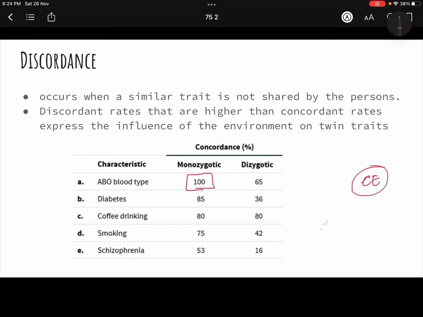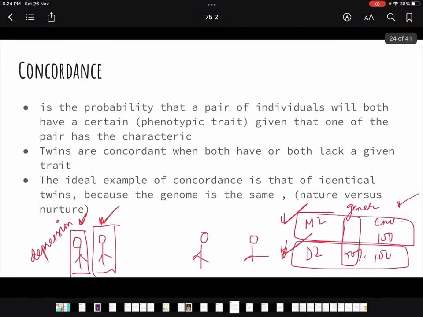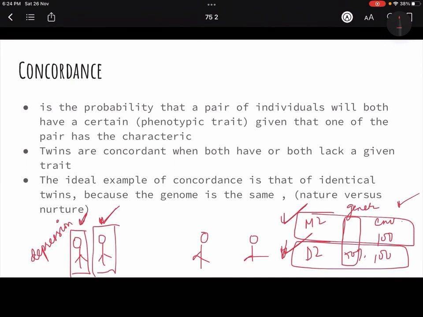If it is less than 100%, that means there is a slight difference here and there, right?